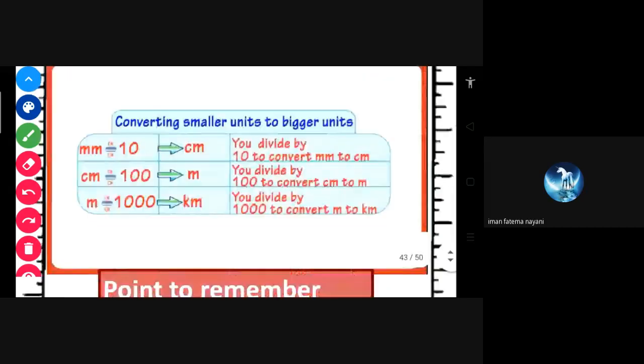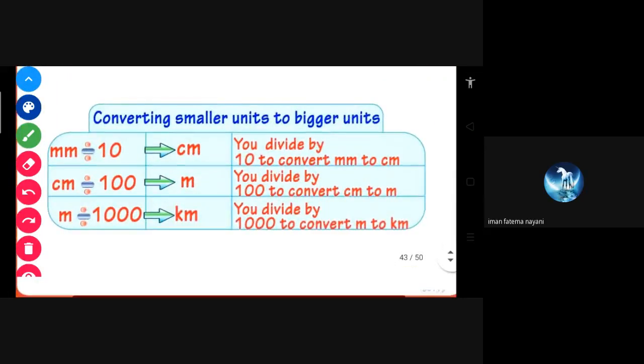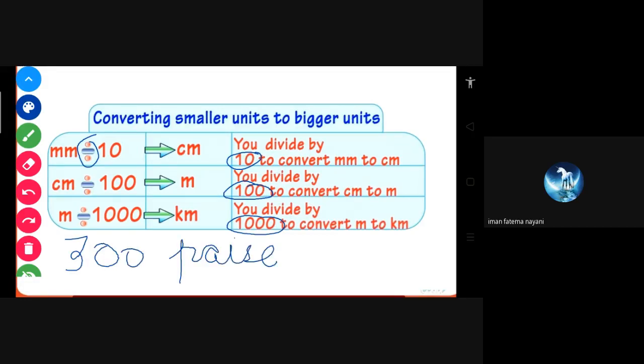And here, converting bigger units to smaller units, you multiply by 10, 100 or 1000. But when converting smaller units to bigger units, you have to divide. Suppose I am saying 300 paise equals how many rupees? 3 rupees.